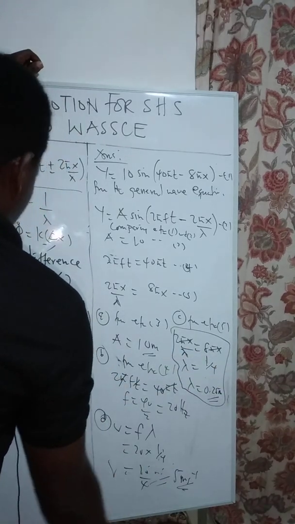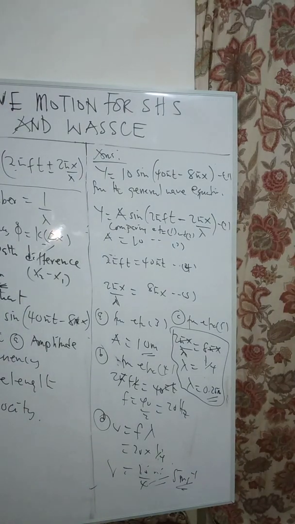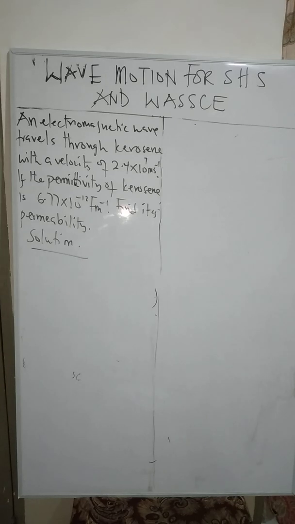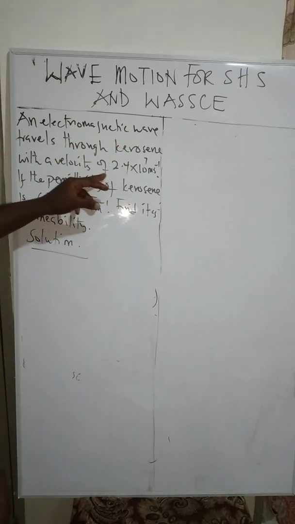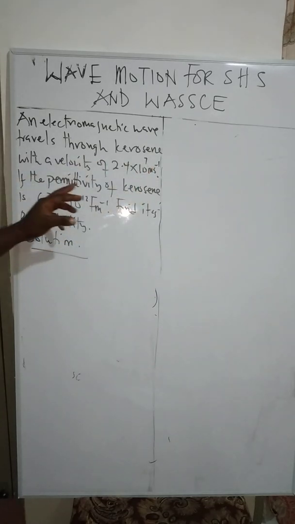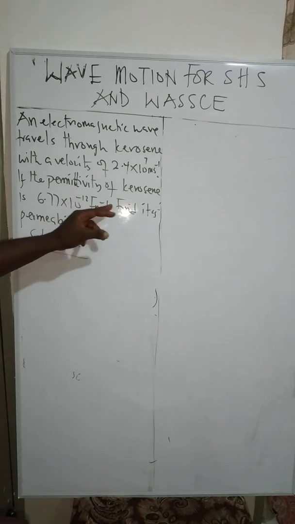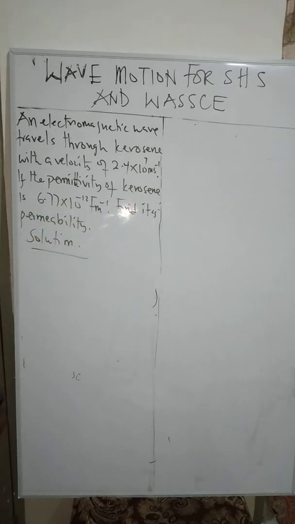Okay, thank you very much. Let us try one last question and then see how everything goes. Okay, people, let's look at the question on the board. Our last question here: an electromagnetic wave travels through kerosene with a velocity of 2.4 times 10 to the 7 meters per second. If the permittivity of kerosene is 6.77 times 10 to the negative 12 farad per meter, find its permeability.